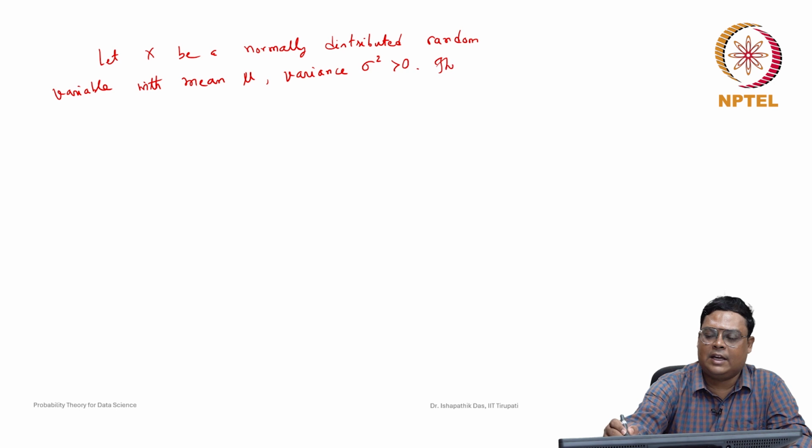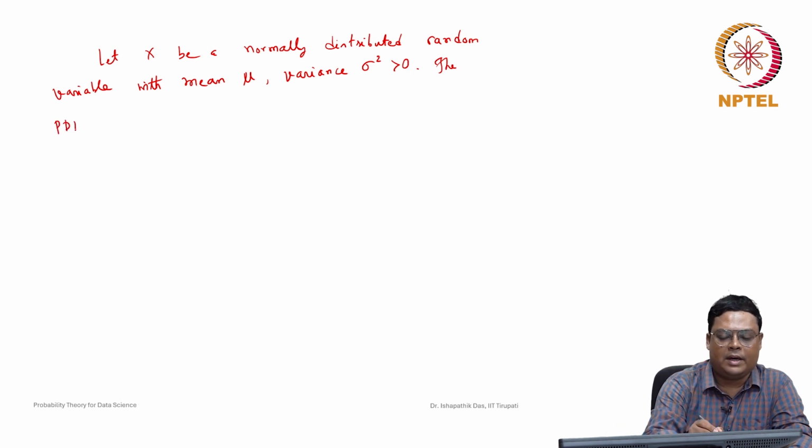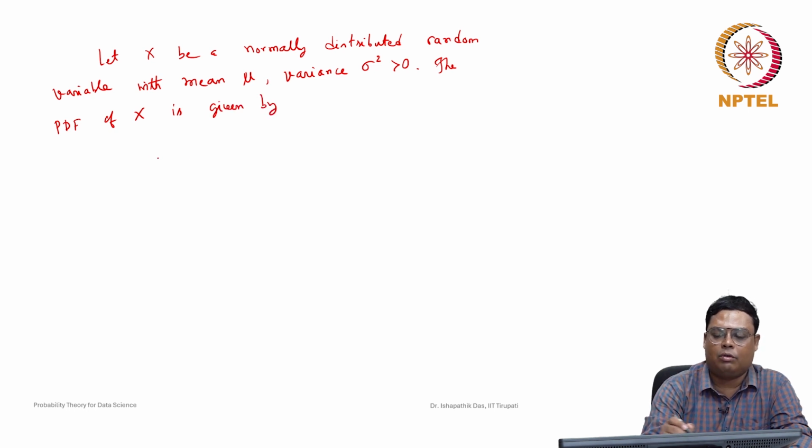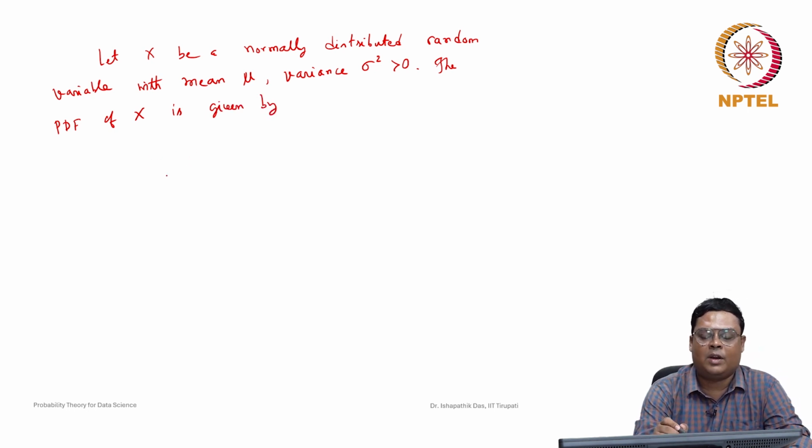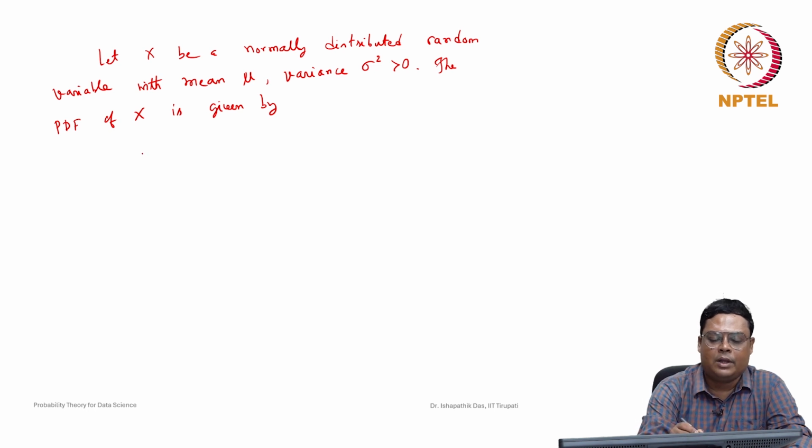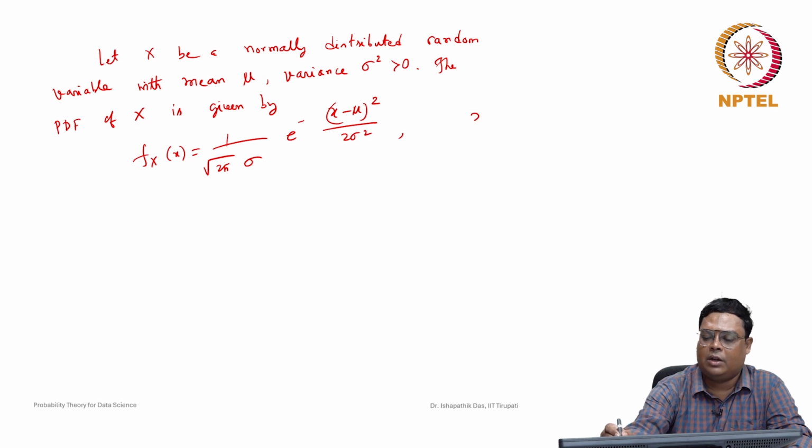The probability density function of x is given by, since it is a univariate random variable, f of x equals 1 by root 2 pi sigma, e to the power of minus (x minus mu) whole square by 2 sigma square, whenever x is greater than minus infinity and less than infinity, 0 otherwise.